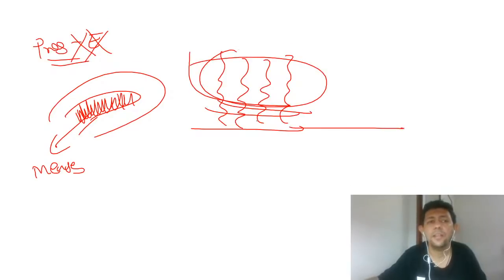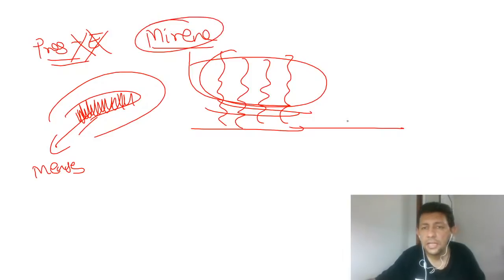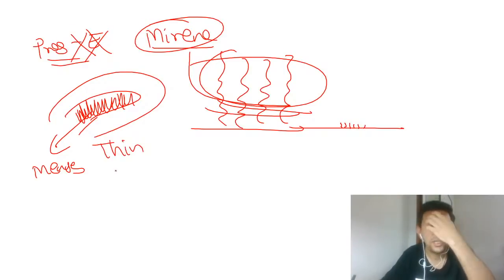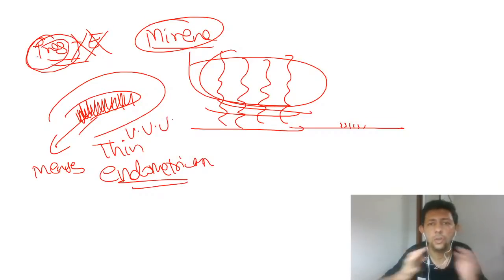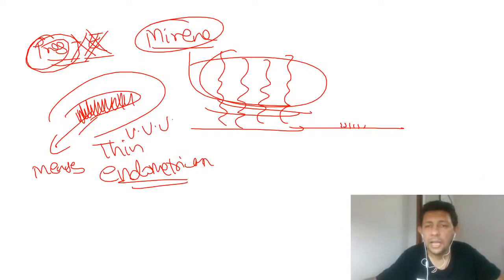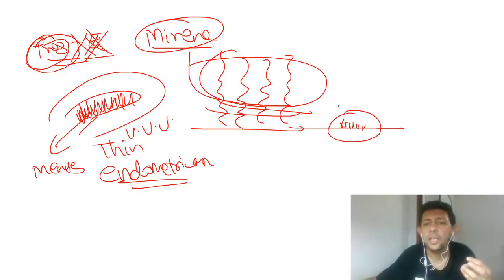But what will happen when a Mirena has been inserted in the patient's uterus? It will not even allow the lining to grow. So the lining will be very, very thin. Please understand, the endometrium for a patient who is on Mirena will be very, very thin, because the endometrium does not grow because of continuous progesterone. Because of continuous progesterone, the estrogen will not be able to act. It will block the action of estrogen, and the lining will not grow. So common sense, if the lining will not grow, what will come out?